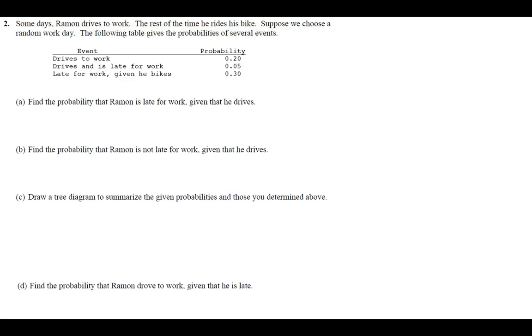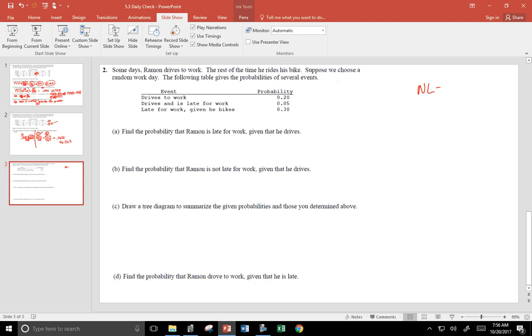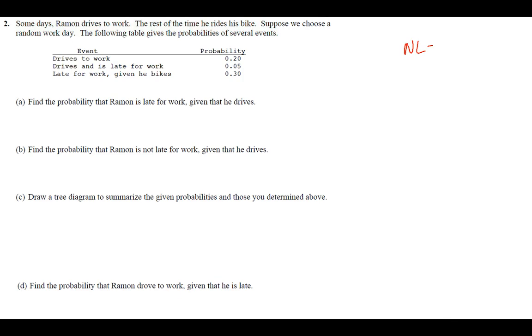So I'm going to define some variables here. I'm going to let NL be not late. Then I'm going to let L be late. I'm going to let D be drive. And then I'm going to let B be bike.